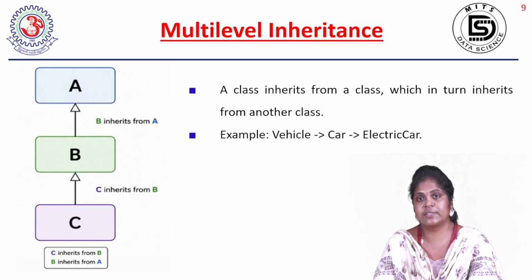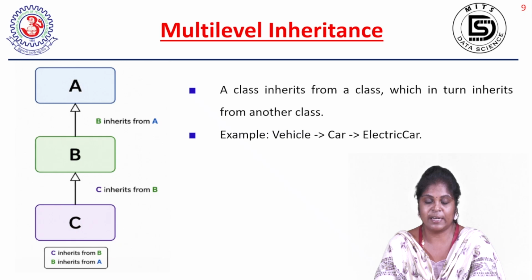It is further extended as electric car. In the vehicle class, brand and maximum speed are there. In the car class, doors is there. In electric car, we can extend and create a new property called battery capacity. So in every child class we can create the extensions, because what is common will already be there in the parent class. No need to recreate those already existing properties. Only extensions will be created in the child class. So that is the example of multi-level inheritance.